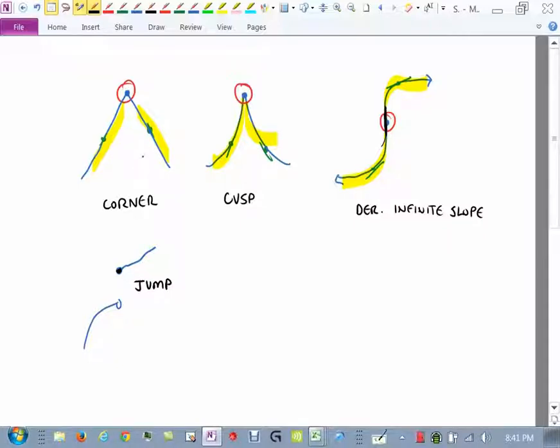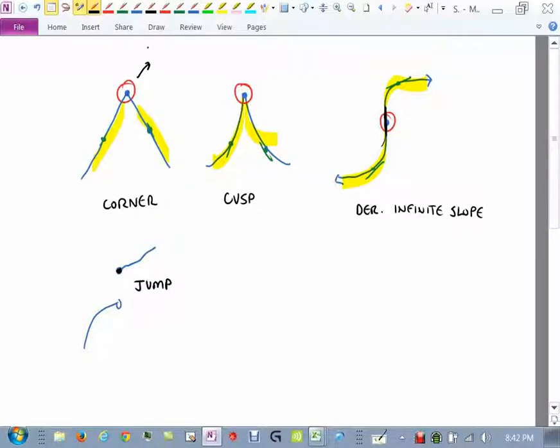So keep that in mind if you ever have a graph that looks like any of these and you're trying to figure out, you know, what's the slope of the tangent line there or what's the derivative there, it's not going to exist. And that just means that the limit, you cannot take that limit. The limit will not exist when you try and evaluate it.